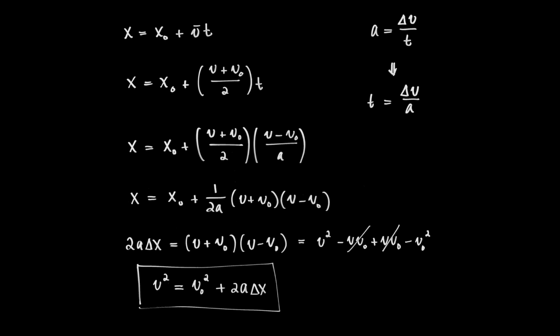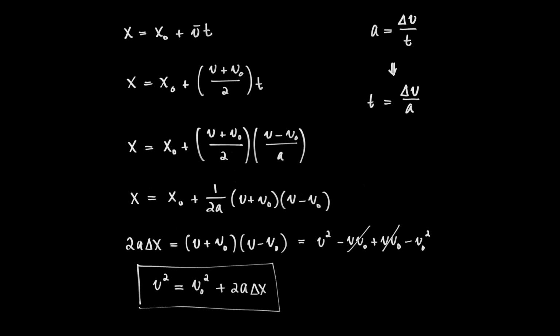In the case of motion with constant acceleration, both of these equations, x is equal to x0 plus v0 t plus 1/2 at squared, and again, v squared is equal to v0 squared plus 2a delta x, are true, and they have value. Out of these three equations that appear here in boxes, v is equal to v0 plus at allows me to predict the future of the velocity. That's tremendous. x is equal to x0 plus v0 t plus 1/2 at squared is a more sophisticated version of x is equal to x0 plus v average times t. So I welcome the added sophistication because I can solve more interesting problems.